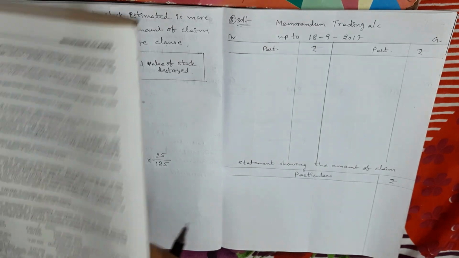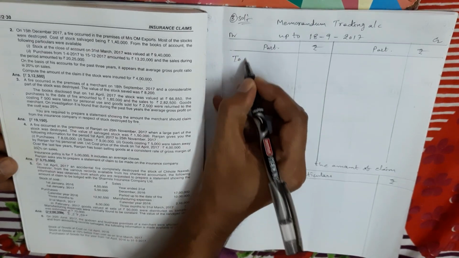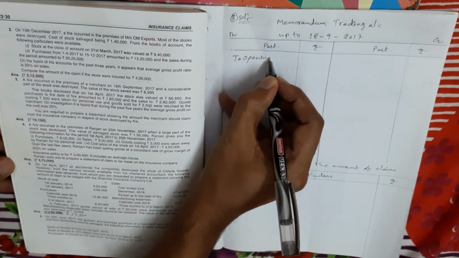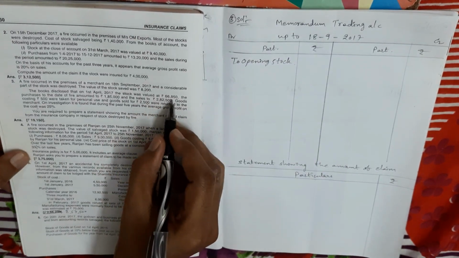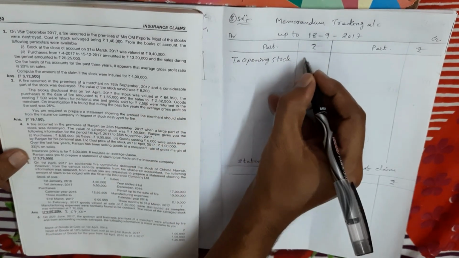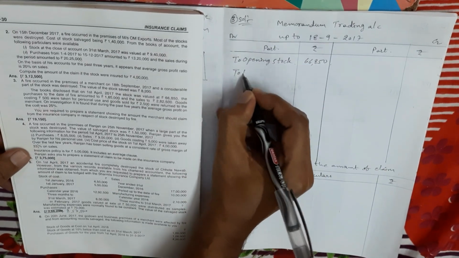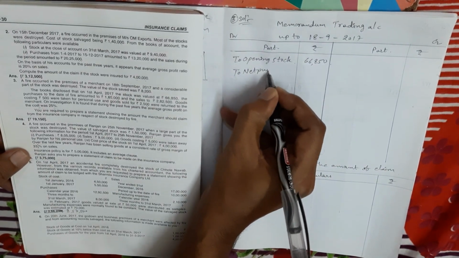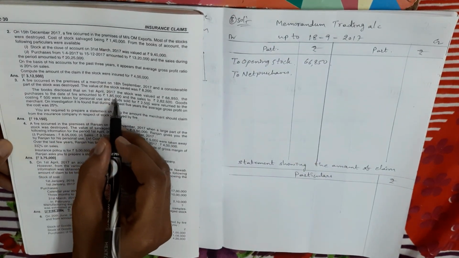Next, third step, preparation of memorandum trading account up to the date of fire accident. First we take opening stock. In the problem the opening stock is given, 66,850 rupees. Next we take the net purchase. In the problem, the purchase amount is given, 1,85,000.